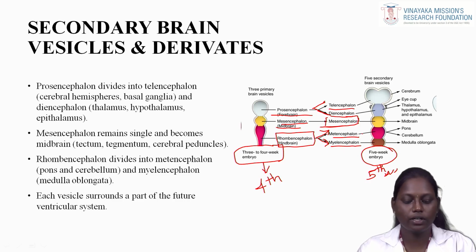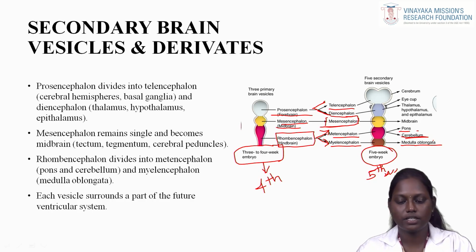The mesencephalon remains single and becomes the midbrain, forming the tectum, tegmentum and cerebral peduncles, and the rhombencephalon divides into the metencephalon and myelencephalon. The metencephalon further develops to form the pons and cerebellum, and the myelencephalon develops to form the medulla oblongata. Each vesicle surrounds a part of the future ventricular system.